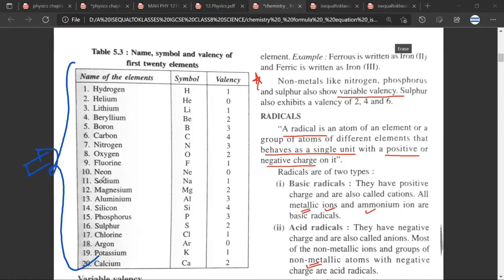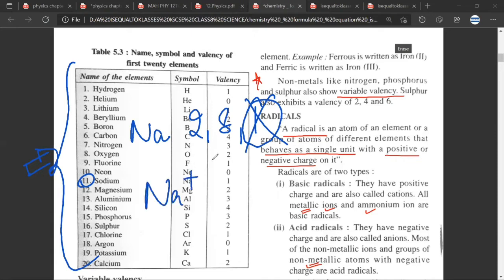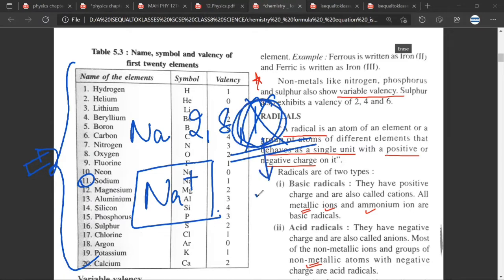So let us take a very simple example. Again, the simplest examples are usually of sodium. The electronic configuration is 2, 8, 1. Is it okay? Yes, sir. We know that sodium wants to lose this electron to have an inert gas configuration. So it wants to become Na positive. Are we clear about this? Yes, sir. So the combining capacity of sodium, the valency of sodium, is this one electron that it wants to lose.